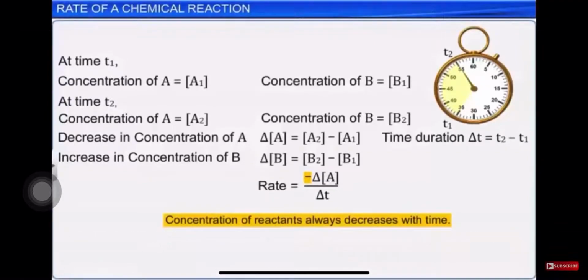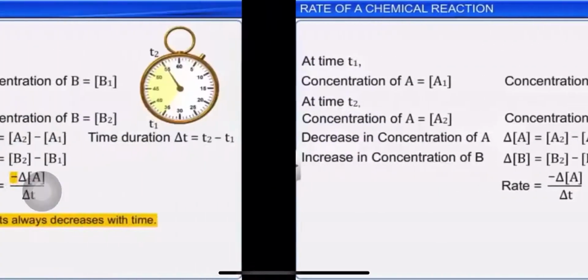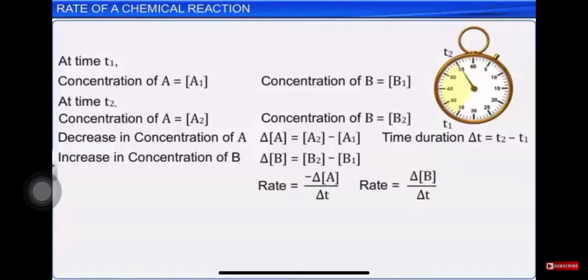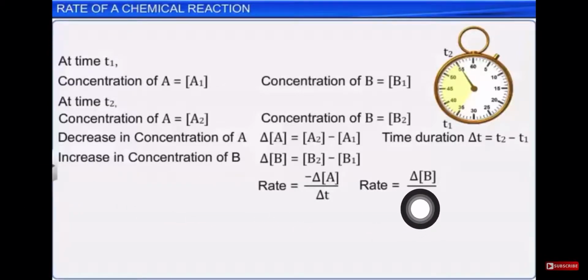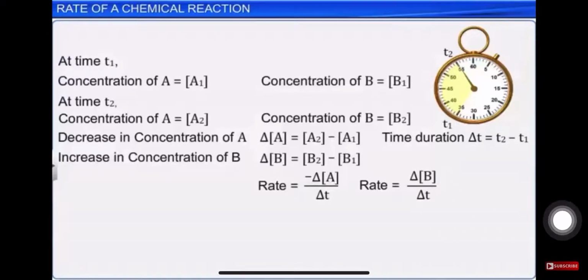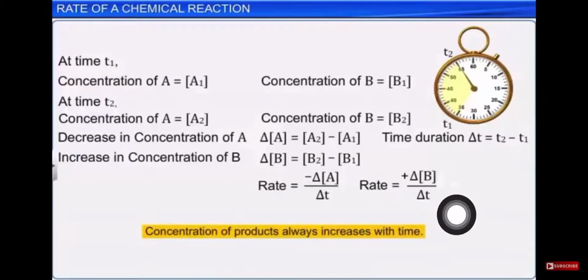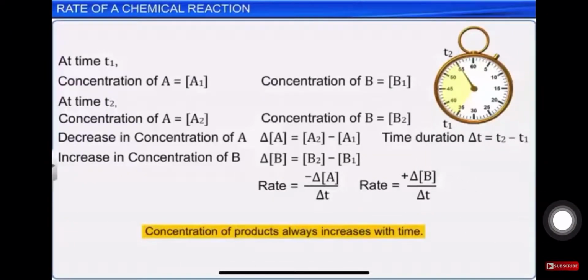In that way, the rate of product will be the change in the product upon time taken, right? So that will be positive, as I told you, because it is increasing with time.